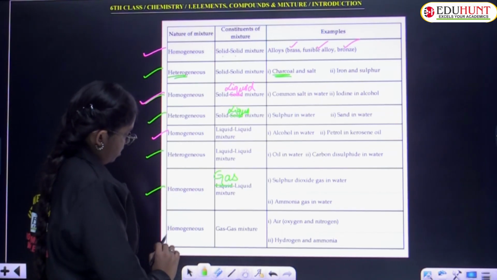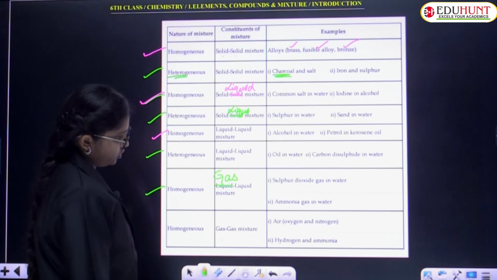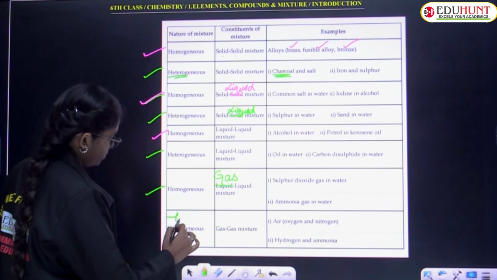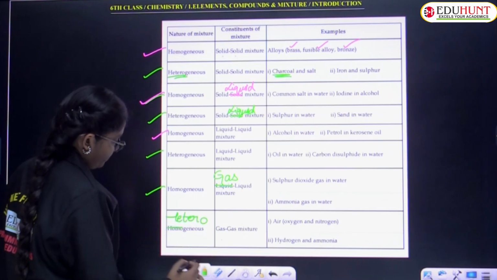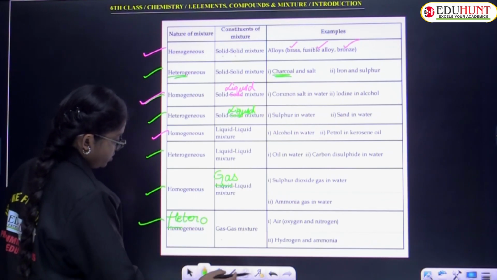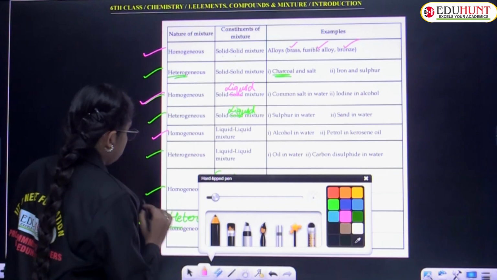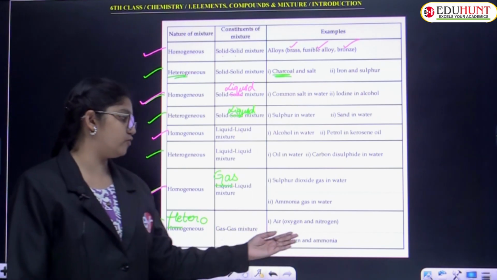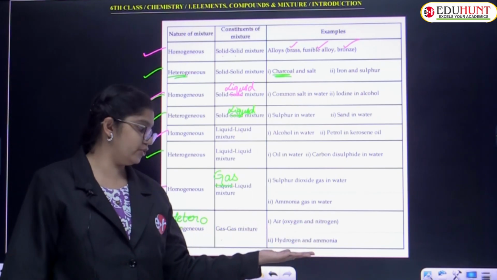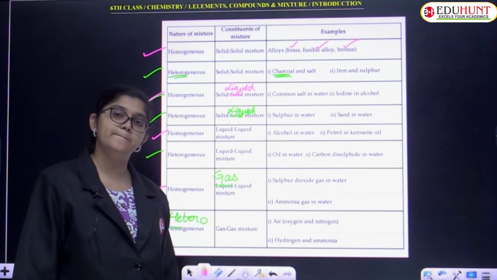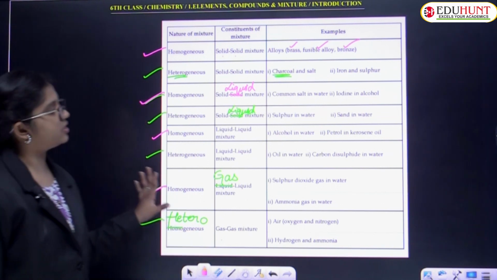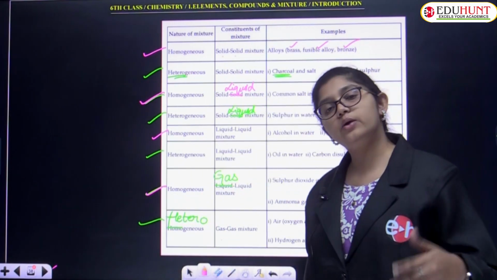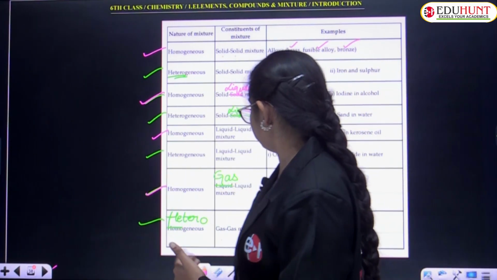Coming to gas mixtures, air. It is not homogeneous, it's heterogeneous. Gas mixtures of heterogeneous are air, a mixing of oxygen and nitrogen. And here is hydrogen and ammonia. These are some homogeneous mixtures regarding solid, liquid, liquid gas and gas.